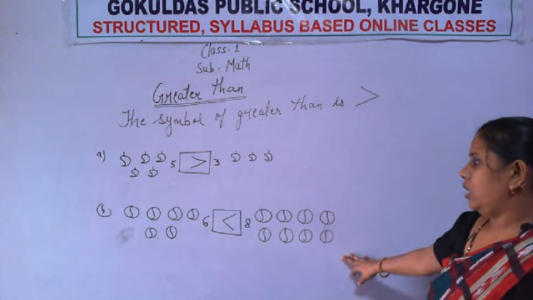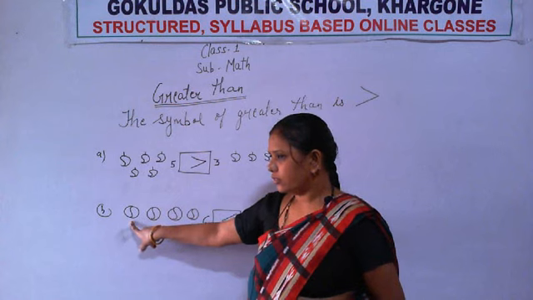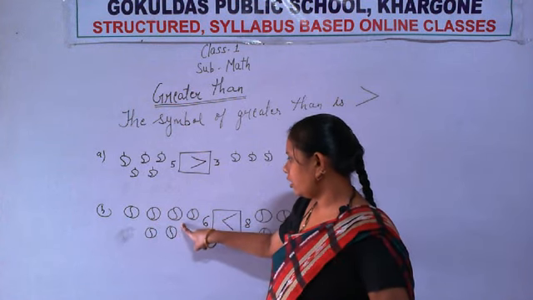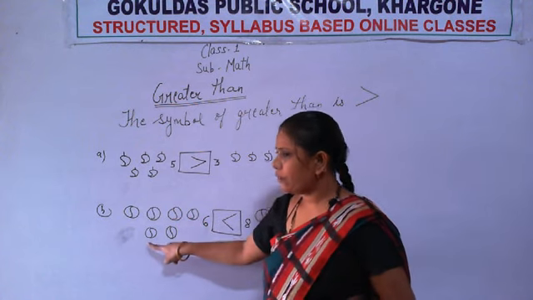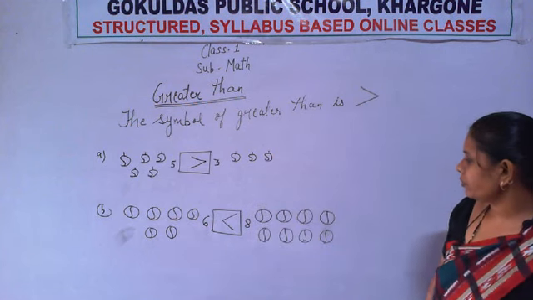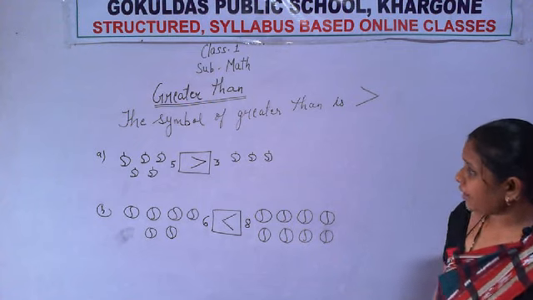B. Draw the number of balls. Draw here one ball. Now draw second ball. Now draw third ball. Now fourth, fifth and sixth. Okay. Draw this side also. Write fast.